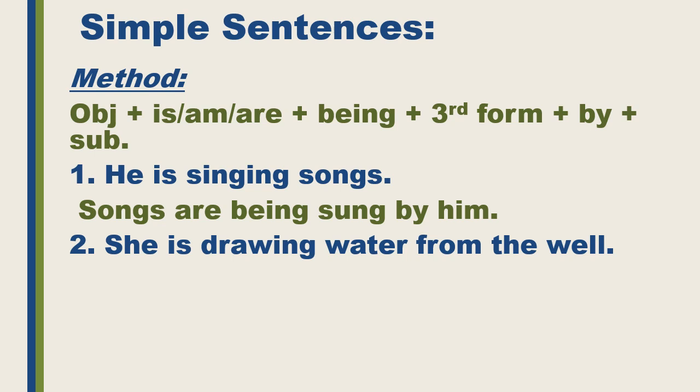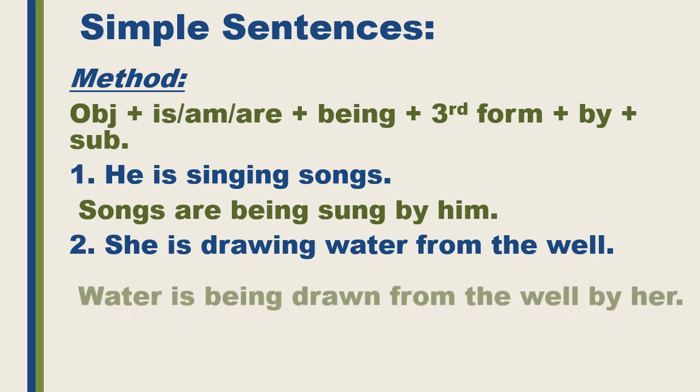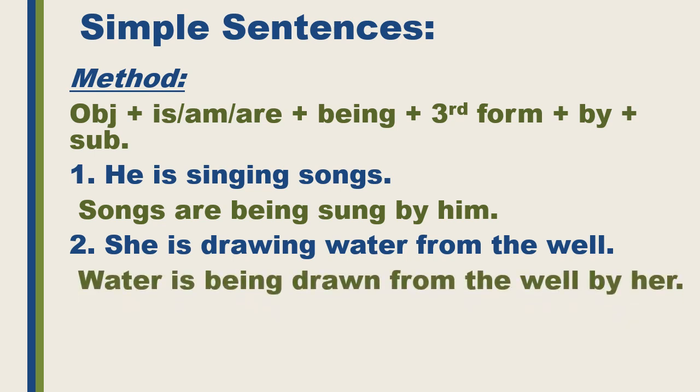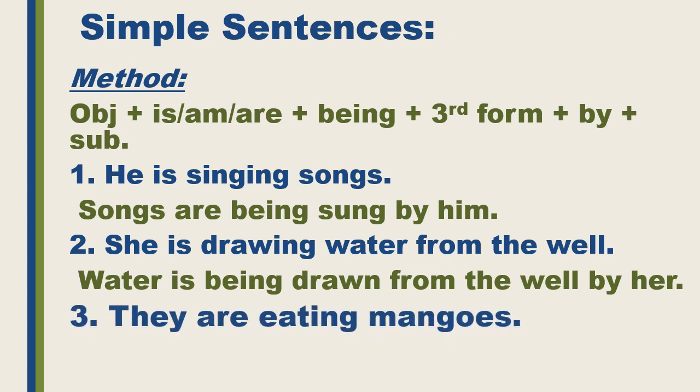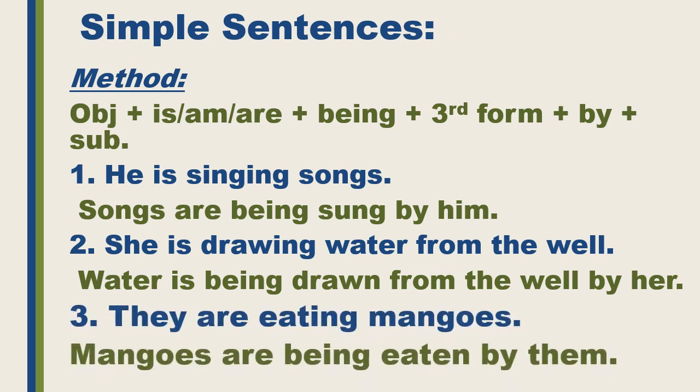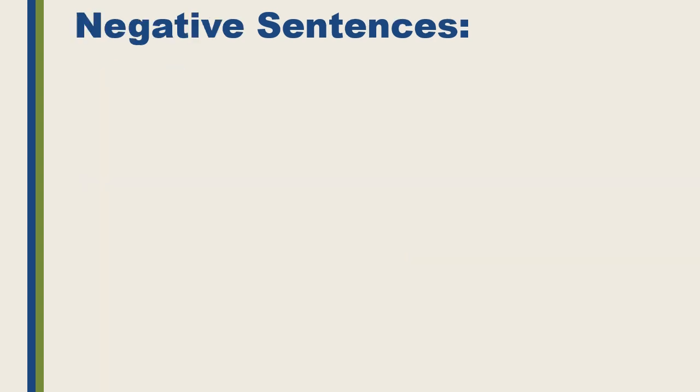The second one is, she is drawing water from the well. Water is being drawn from the well by her. The third sentence is, they are eating mangoes. Mangoes are being eaten by them.